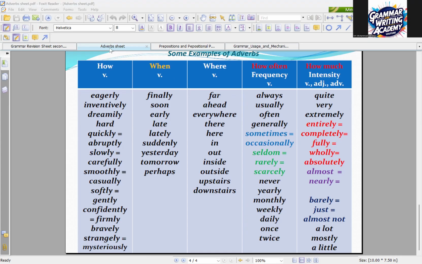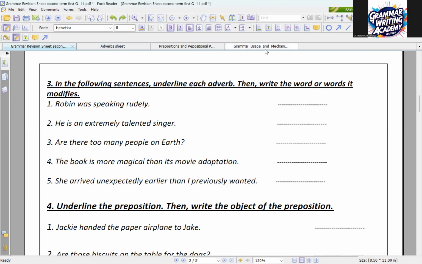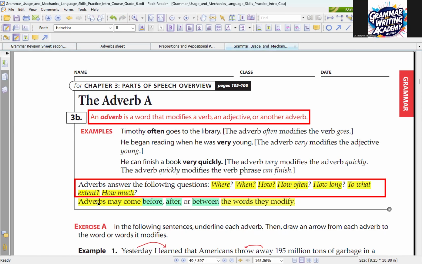Now back to you, Yassine. Read for me the last line here. Adverbs may come before, after, or between the words that they modify. Thank you so much, Yassine. I'll be back to you.